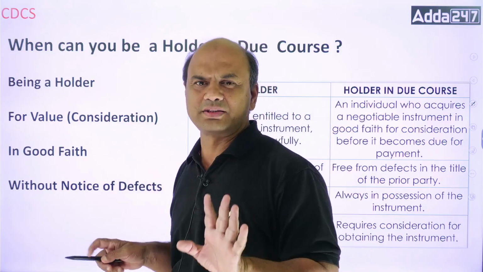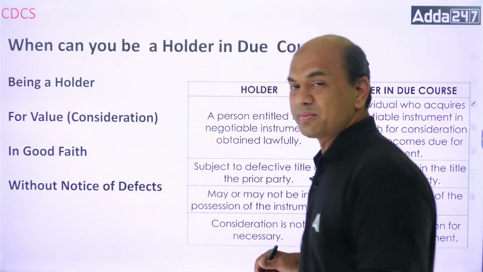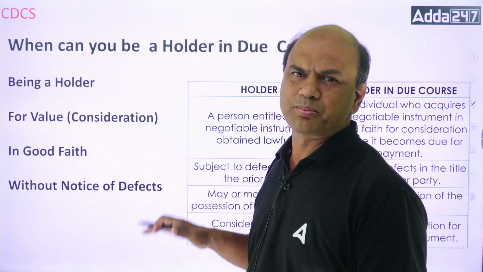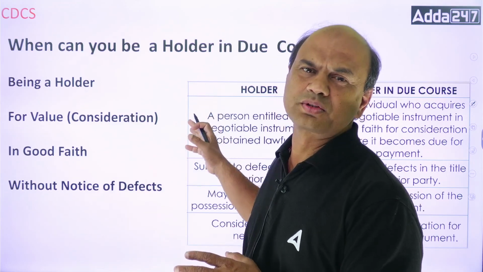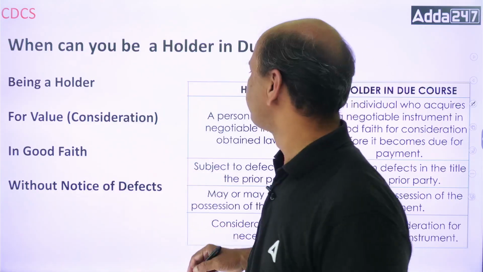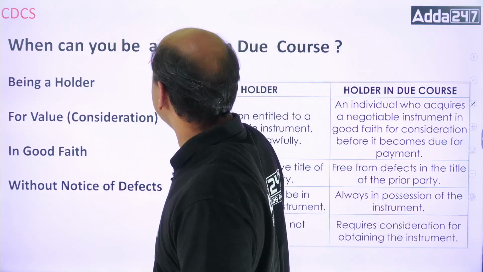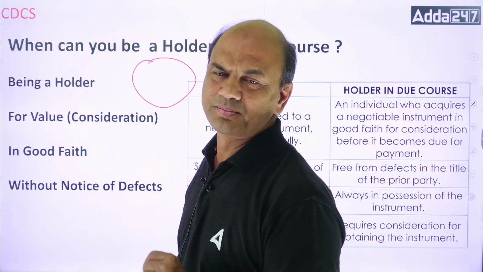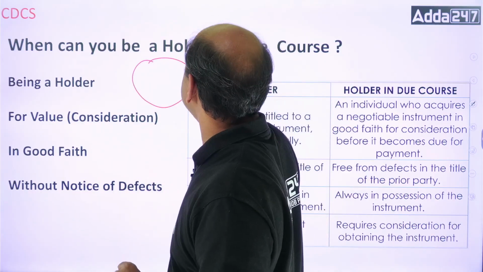That's better, isn't it? We don't have to go into English. Our point is holder in due course. We are not here for debating Shakespearean English, right? So this is holder in due course, HDC.